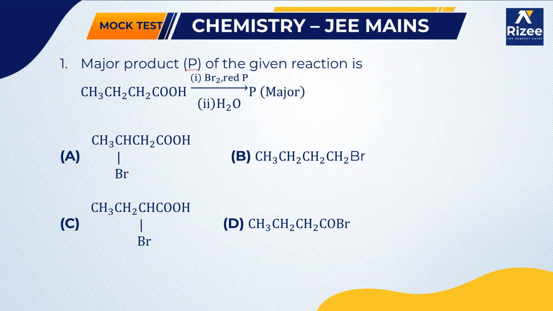So here you can see a carboxylic acid is there, and the reagents we have are red phosphorus in presence of bromine, followed by hydrolysis in presence of water. So he is asking what the major product is. This question is from the class 12 chapter Aldehydes, Ketones and Carboxylic Acids, and it is a very important topic. Carboxylic acid on reaction with bromine in presence of red phosphorus is nothing but a named reaction,